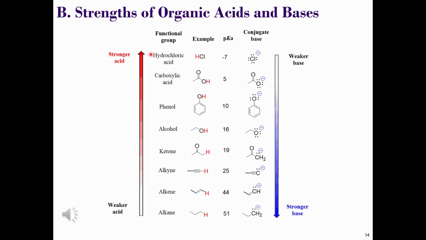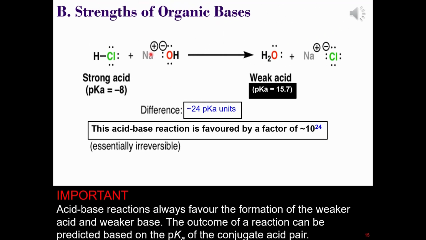Let's take a look at some of these acid-base reactions now to see how difference in pKa provides a good predictor of how favourable an acid-base reaction is. Hydrochloric acid and sodium hydroxide react to give water and sodium chloride. But how favourable is this reaction? The pKa of hydrochloric acid is -8, so it's a very strong acid. The conjugate acid of sodium hydroxide is water, which has a pKa of about 16.